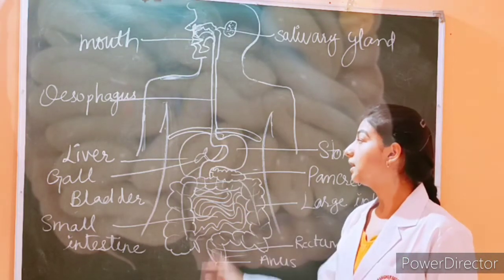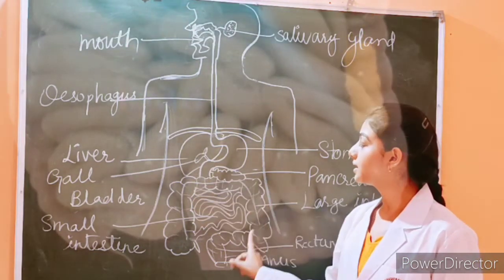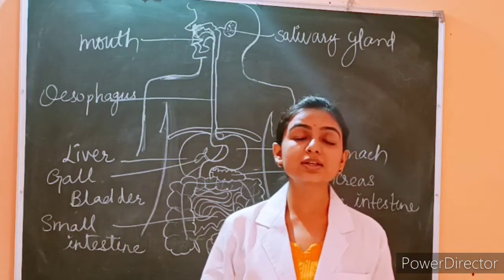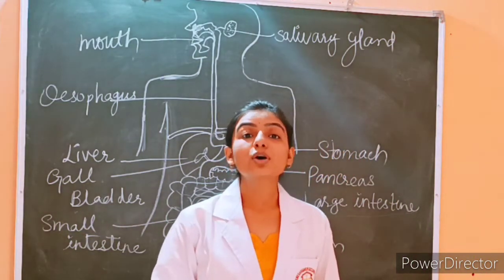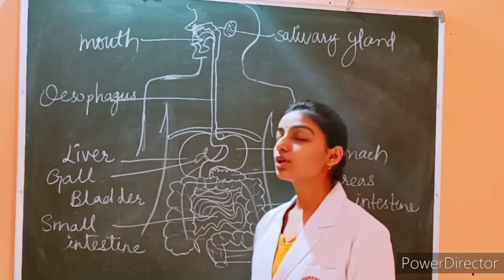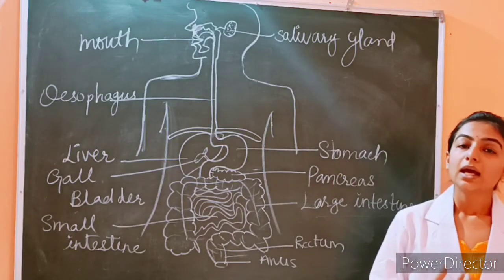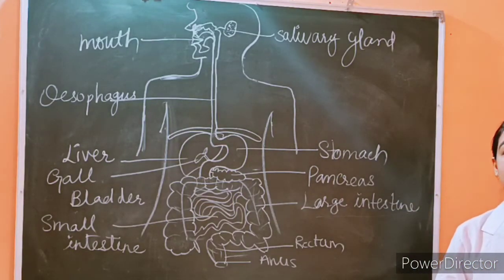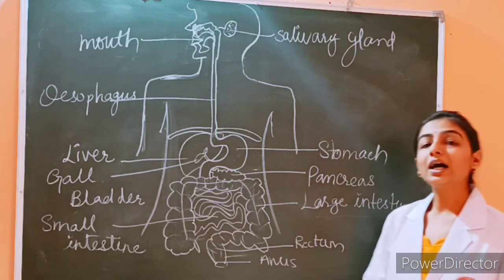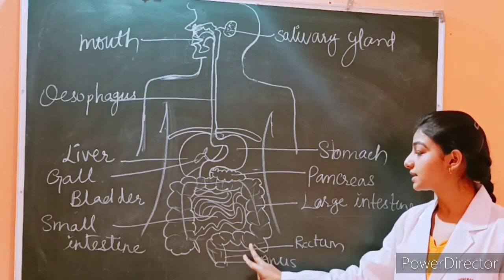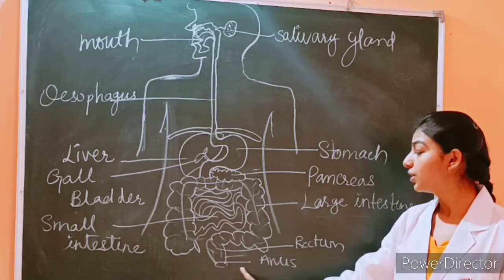After absorption, in this digestive system the liver, pancreas, this gallbladder, all absorb the nutrients and they are utilized by the body. So that is called assimilation. Now the undigested food comes through the small intestine, large intestine and comes to the anus.